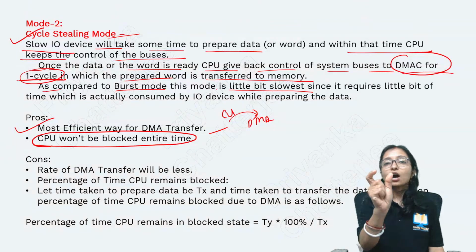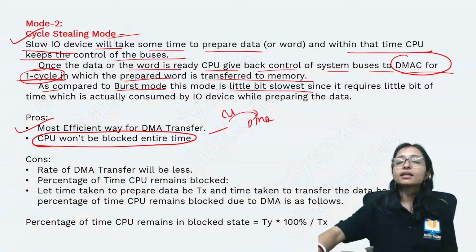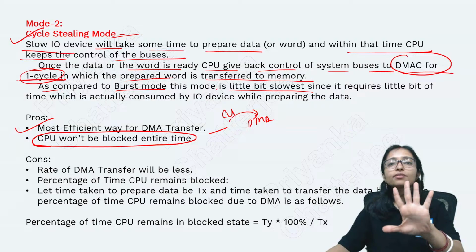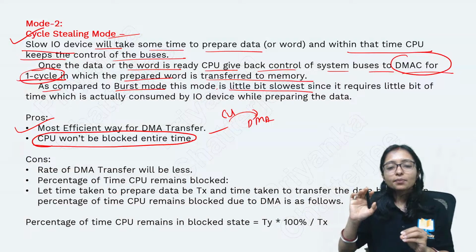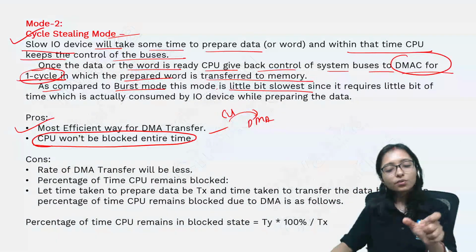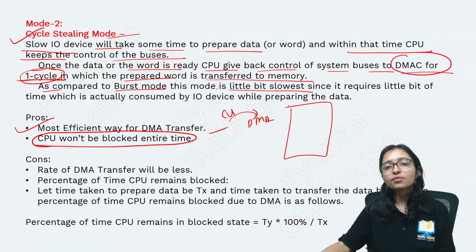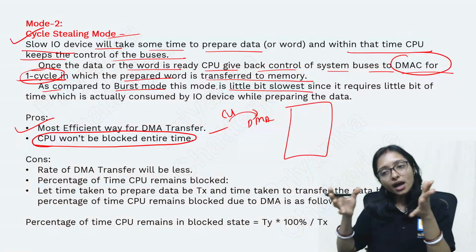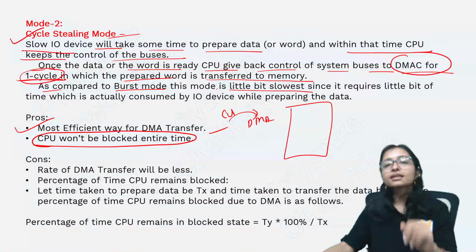So in one cycle, how much? One word of data you are transferring. After that, again prepare it. Say you have to write 5 pages. Now you are writing 1 page. Okay, transfer that 1 page. If I give you 5 pages of content to write, and you transfer them all together after writing, it will take more time. Rather than that, I give you time, write the 1 page.